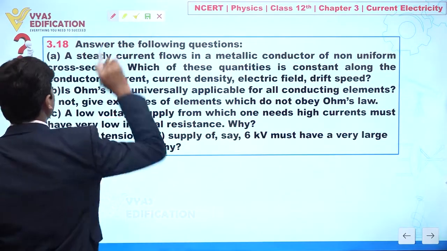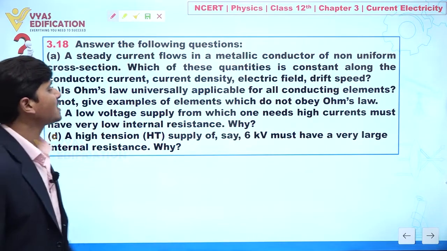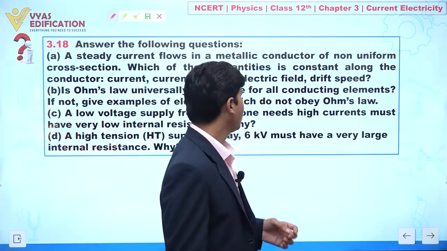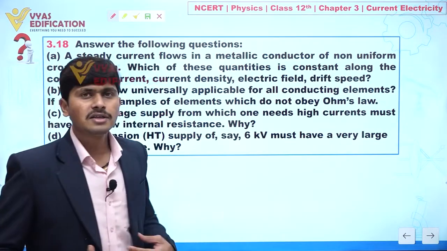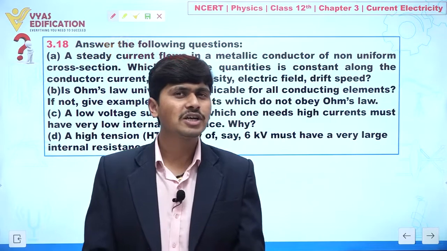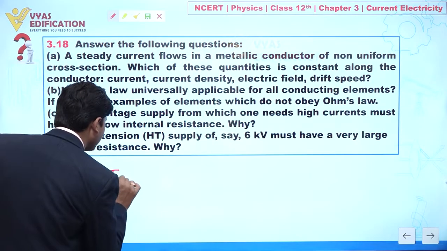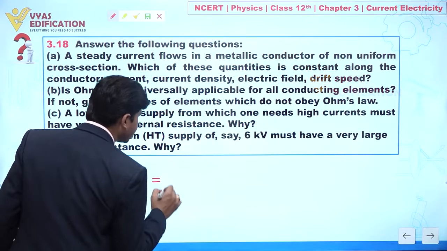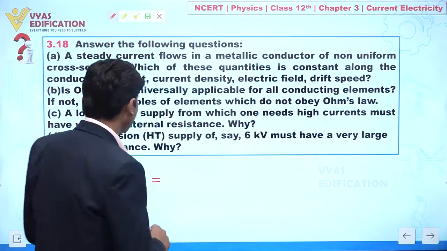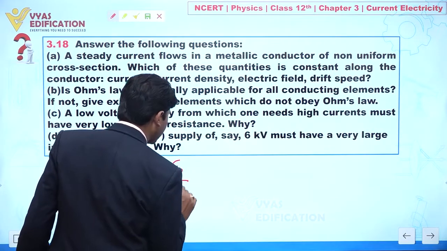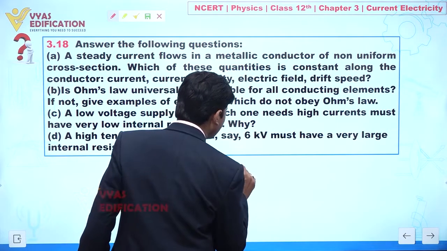Now part number D: a high tension supply of, say, 6 kilovolt must have a very large internal resistance. Why? Suppose we have an input voltage of 6 kilovolt. If we talk about I maximum in any circuit, assuming external resistance is 0, we can write E by r. So this EMF is given to you as 6000 volt.